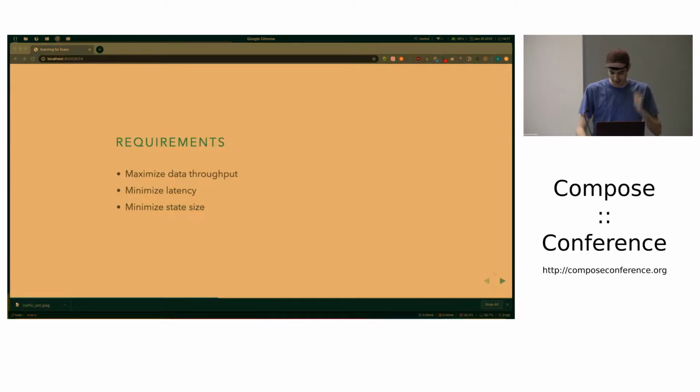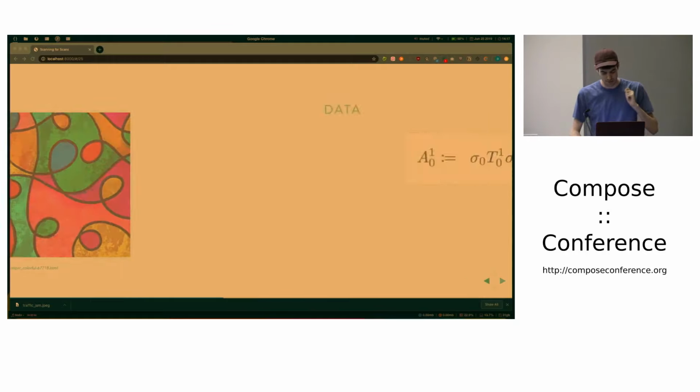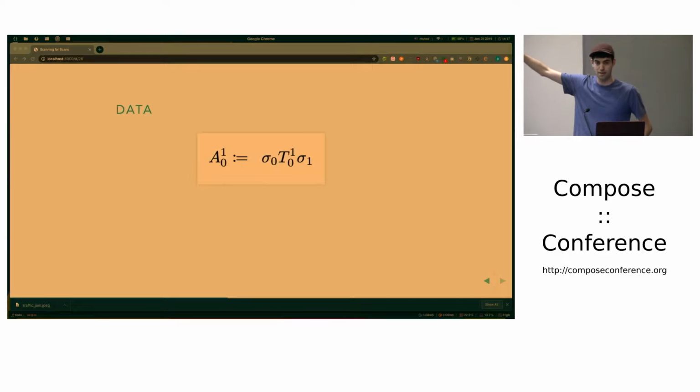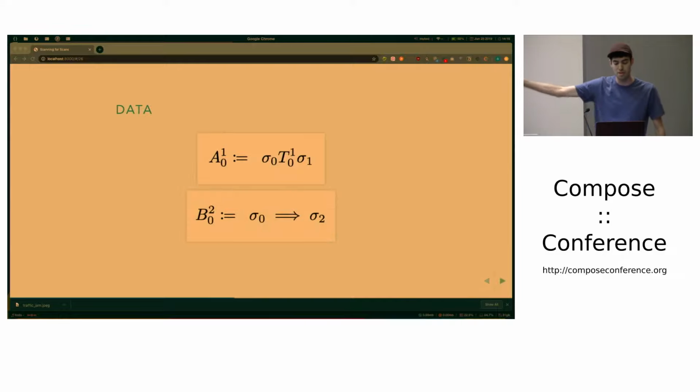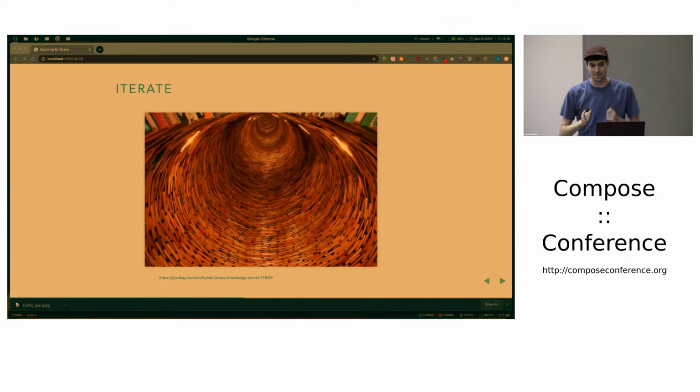Okay. Now we can throw away the details of the problem now that we're halfway through the talk. Let's just say A is our data. Just like in the type signature, I'm going to index it with the 0 at the bottom, 1 at the top to show you the transition. And then B is our proofs, just like in the earlier type signatures as well. I'll show you how this fits into the tree structure that we're going to be building in a minute. Let's do something faster.